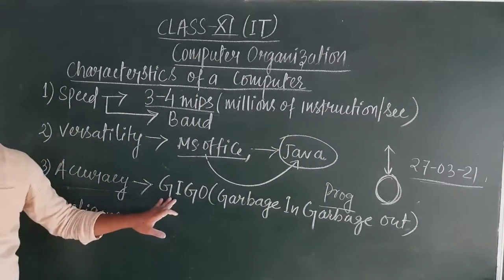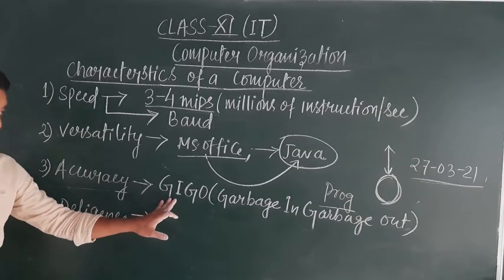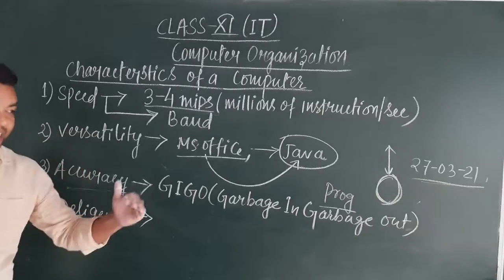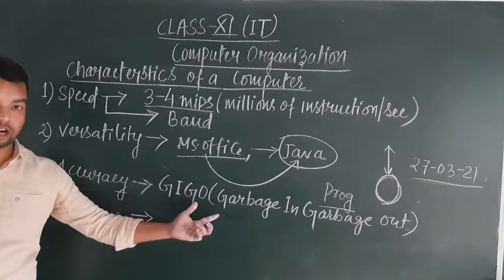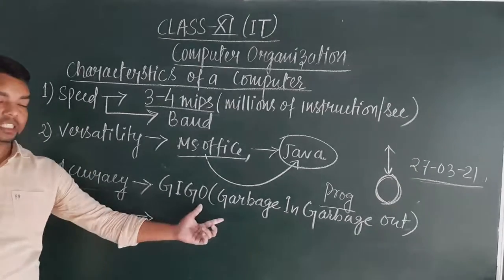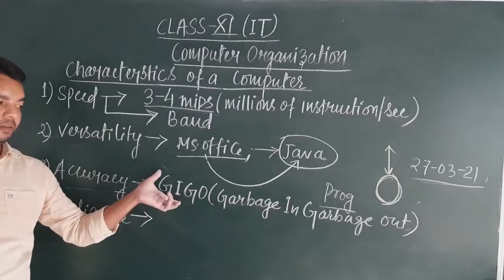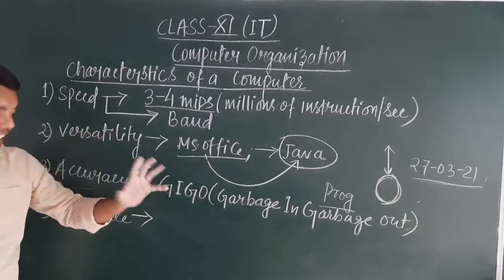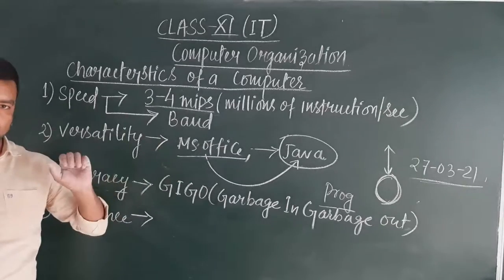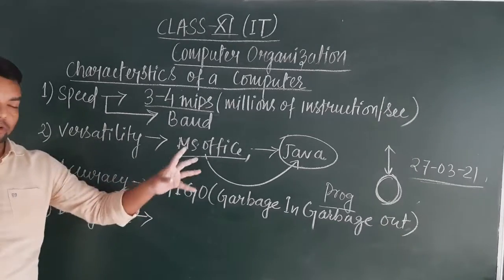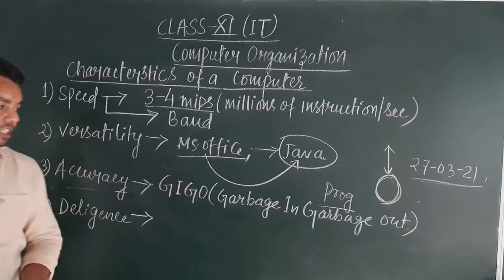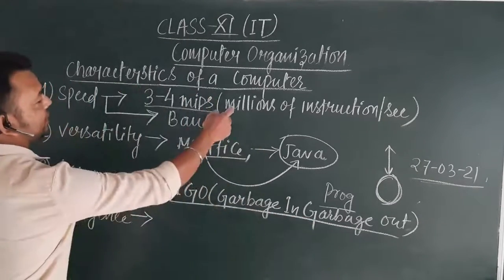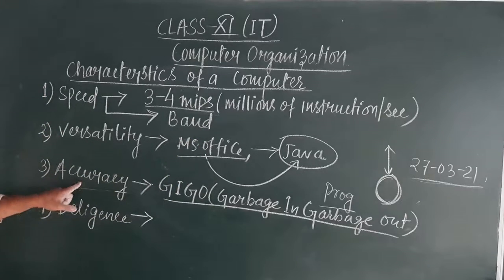See, this terminology is simply nothing, that is the error which might have occurred while performing any computation is not because of the computer's error, not because of the device error, but because of the error which has been placed while writing those programs by the user, okay, by the system programmer. So this is the concept of garbage in, garbage out. It is also very important apart from these two units in case of accuracy.